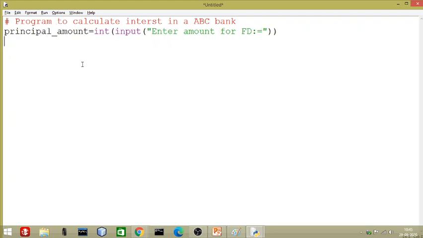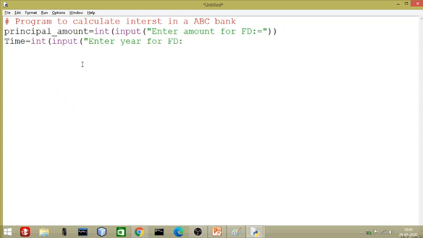Okay, then after this we need for how many years he wants to go for the deposit. Again we need an int, we need an input, and we will ask: enter year for FD.